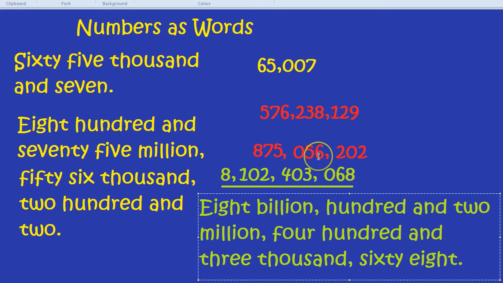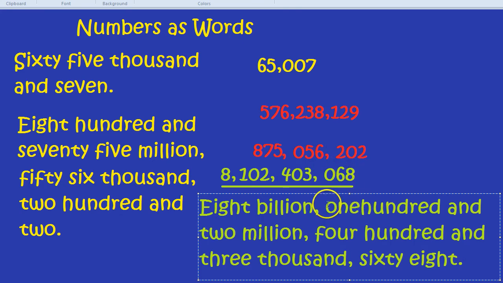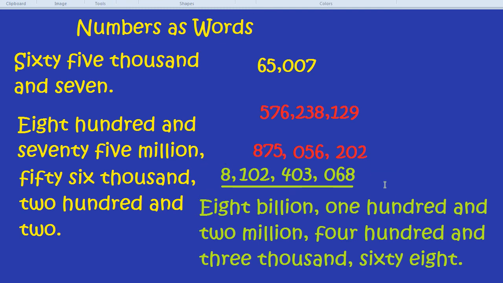Or, in short, 8 billion 102 million 403,068. That is that lovely number. It's great to practice this. Practice changing phrases into numbers and changing numbers into words.